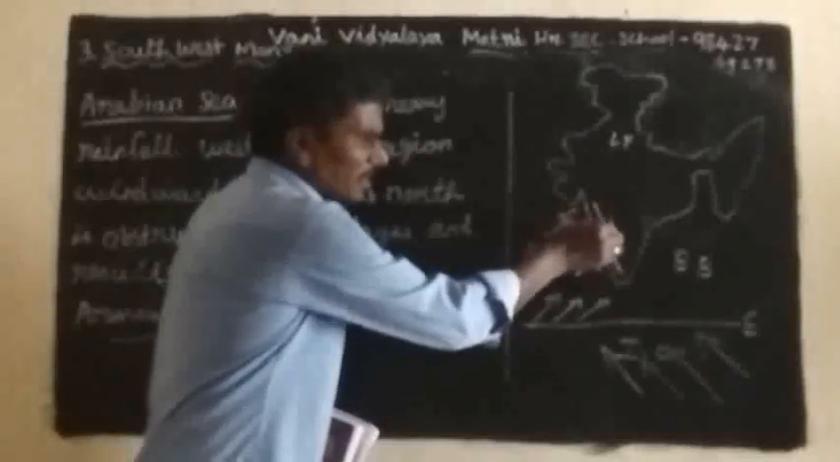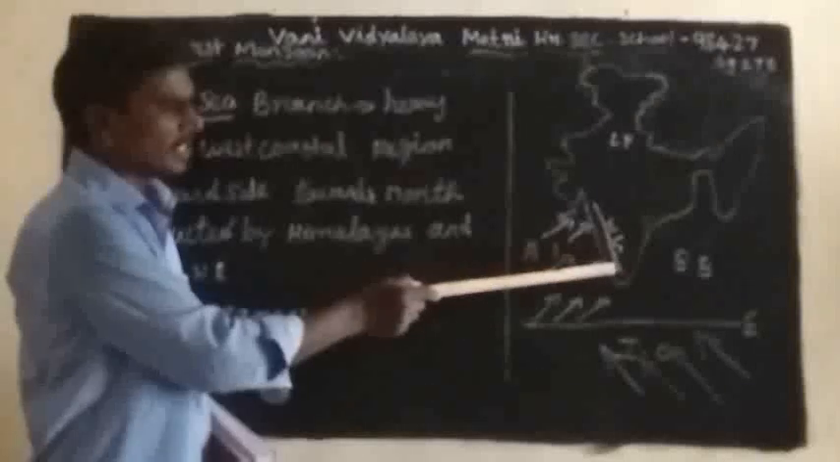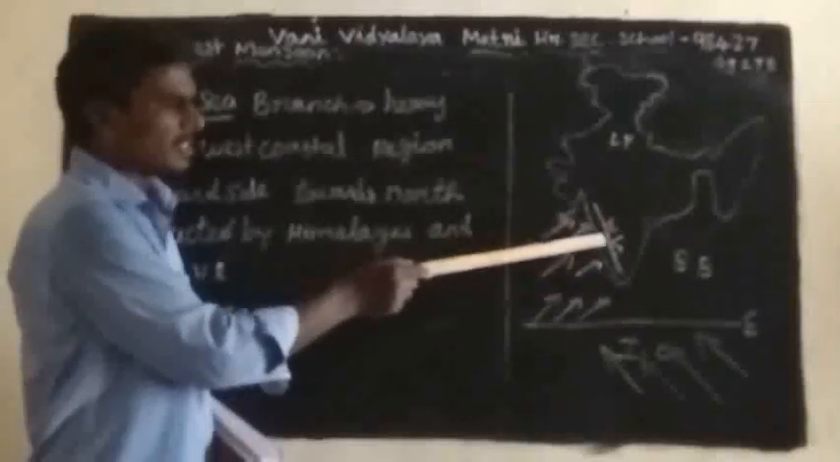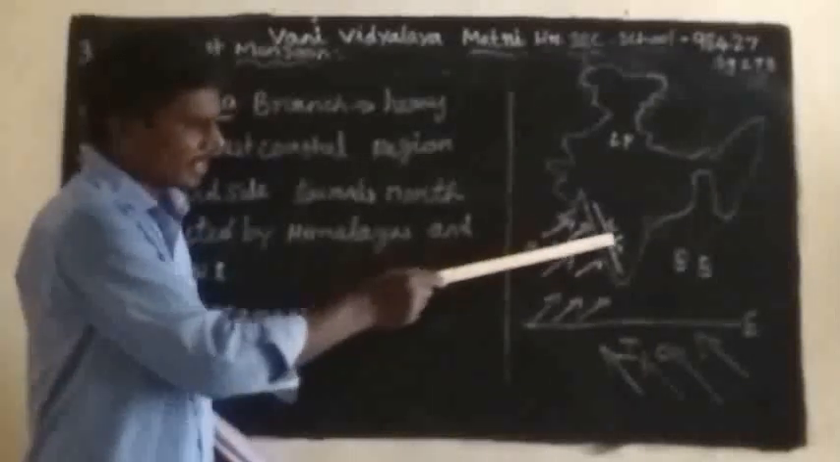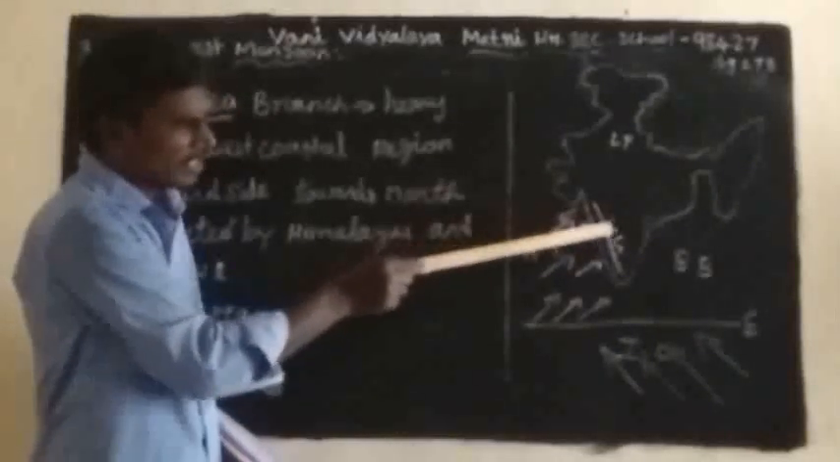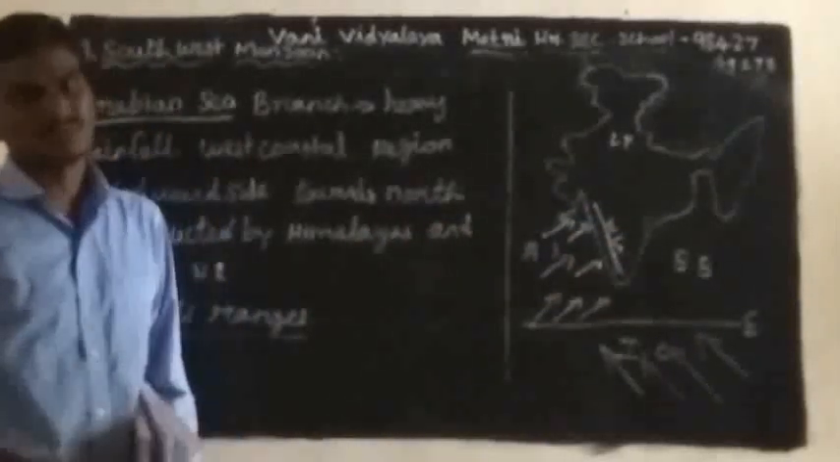This is the Western Ghats. Heavy rainfall occurs in the west coastal regions. This is the windward side. The opposite direction is called the leeward side.